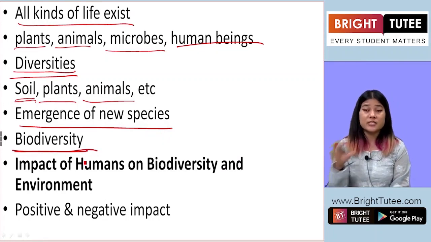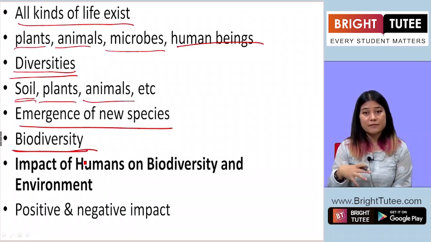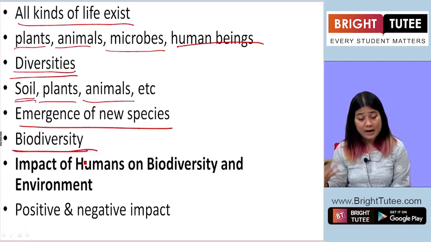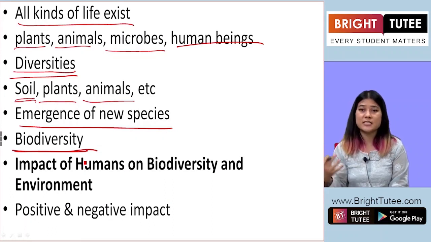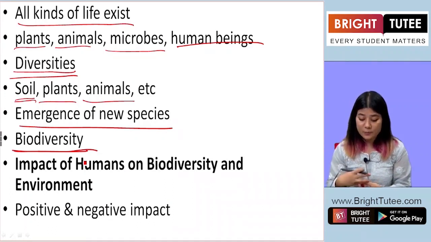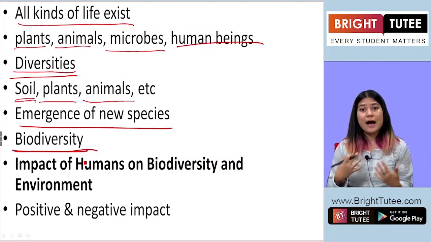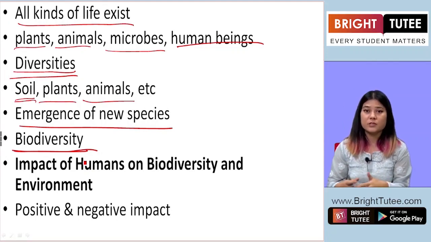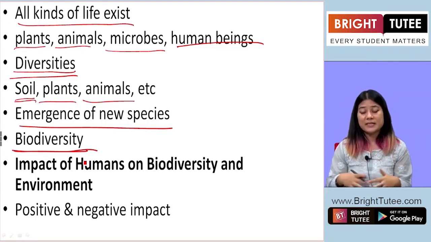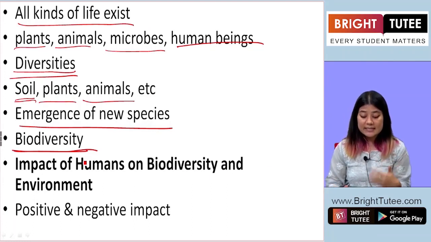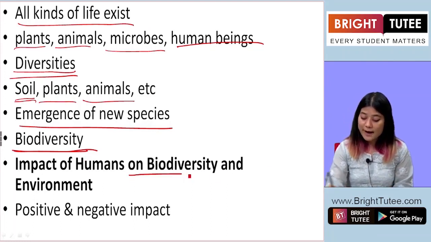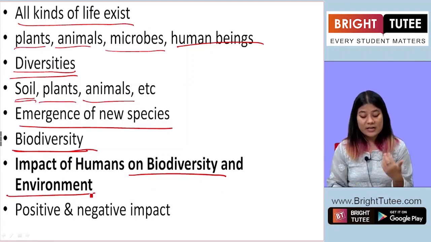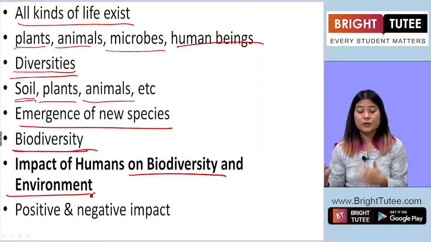There's diversity in the plants that live, there's a diversity in the insects that live and thrive. Similar diversity exists among the animals as well. Now, due to how human beings have lived, used the resources from the environment, and treated the environment, it has had an impact on biodiversity as well as the environment. So, let us look at the impact of human beings.